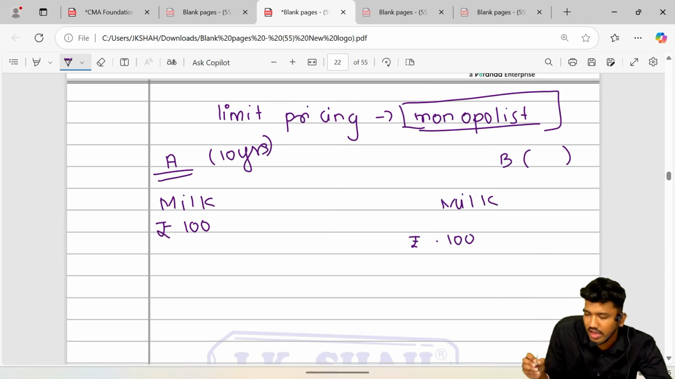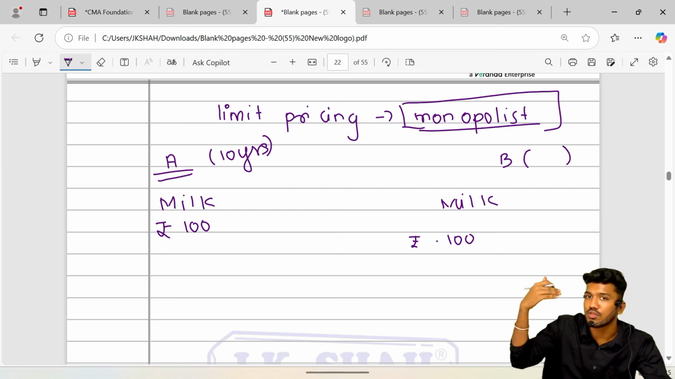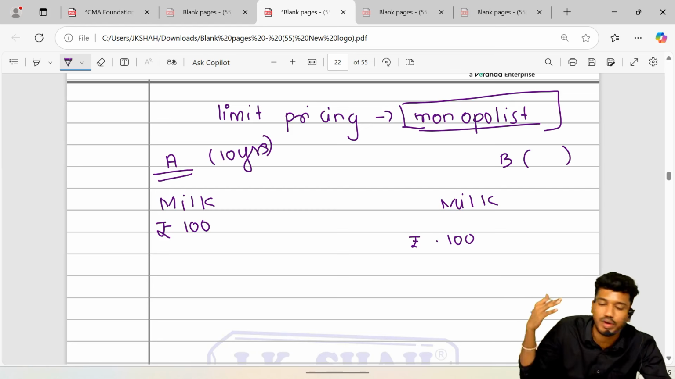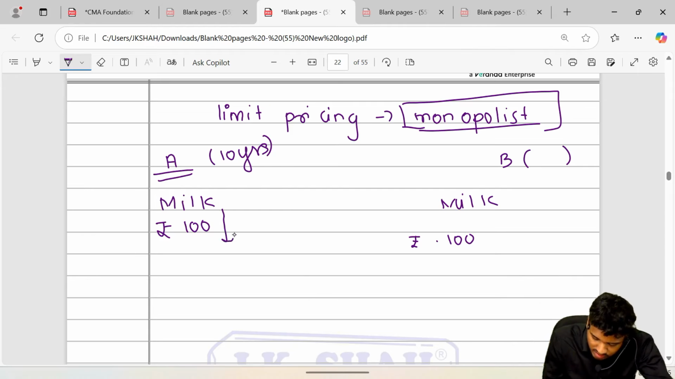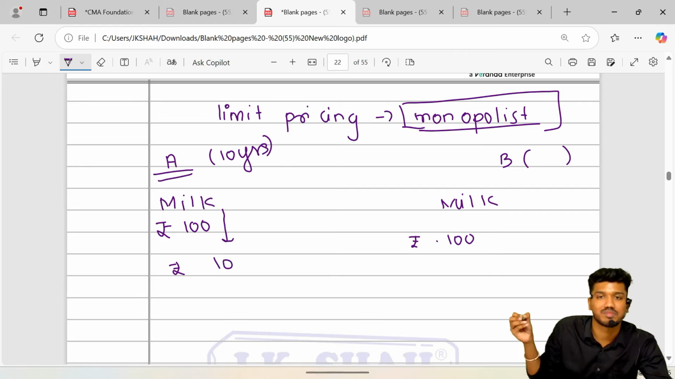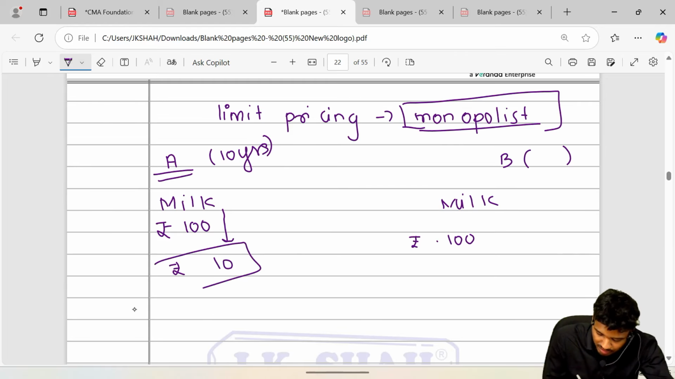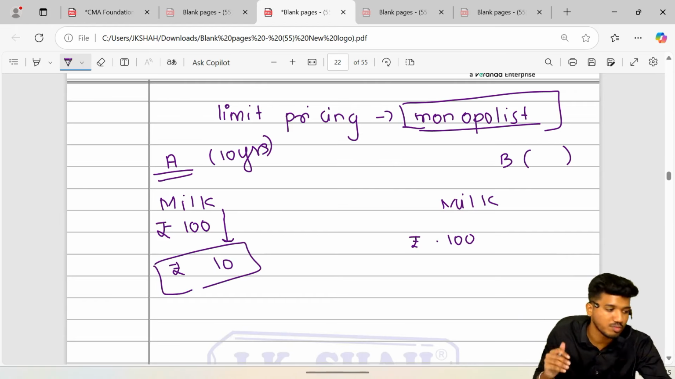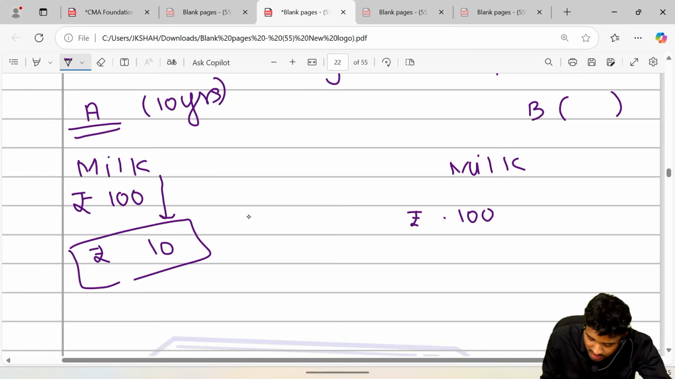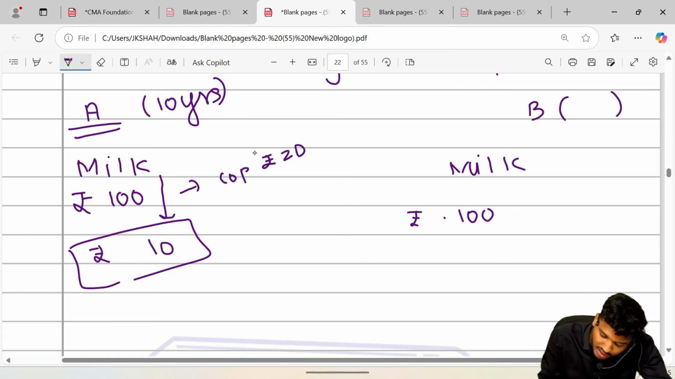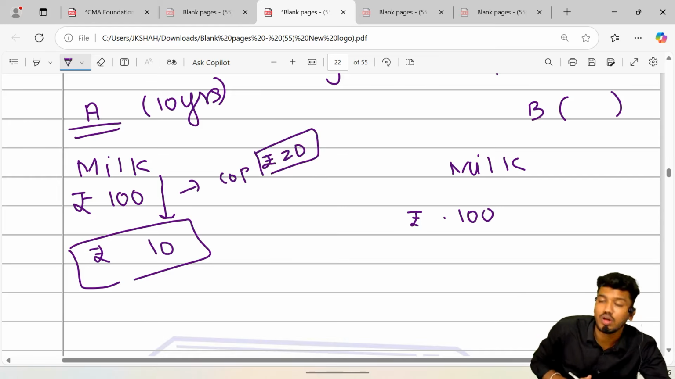So Mr. A said, "Bhai, ये तो नहीं चलेगा. I'll have to eject him from the market. I'll have to eliminate him from the market. What can I do? I can lower my price." So he decreased the price to rupees 10. Now the actual cost of production, that is average cost of production for milk, was rupees 20. But he got the price below the cost of production.